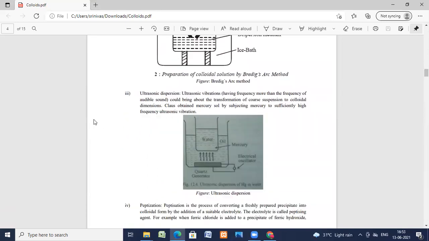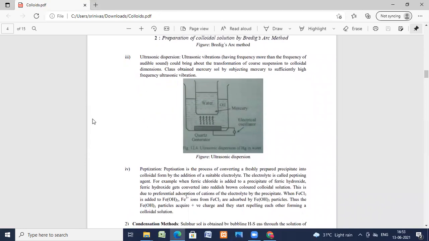Now, the third one is ultrasonic dispersion. Ultrasonic vibrations are the ones having frequency more than the frequency of audible sound. The vibrations are heavy. So the frequency is more than the frequency of audible sound. You just can't hear. So these could bring about the transformation of a coarse suspension into colloid dimensions.